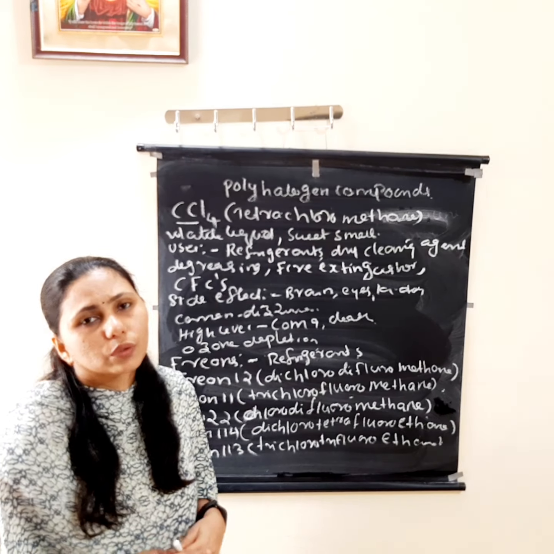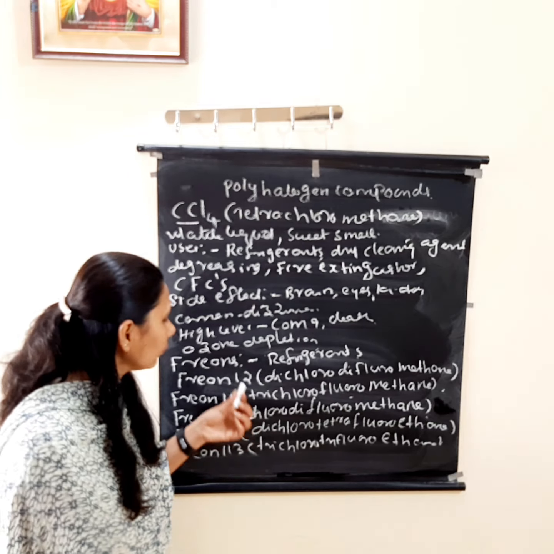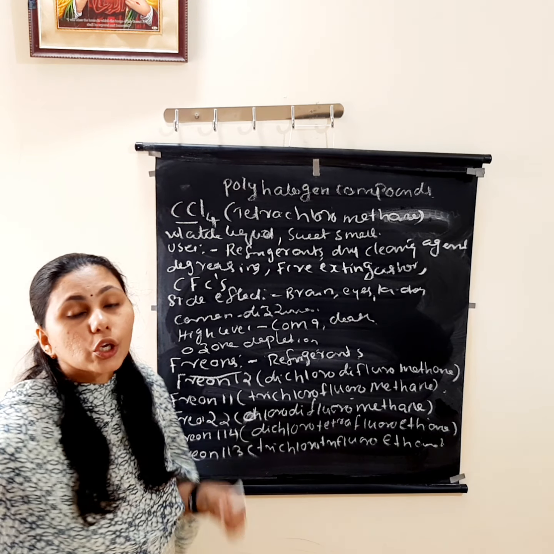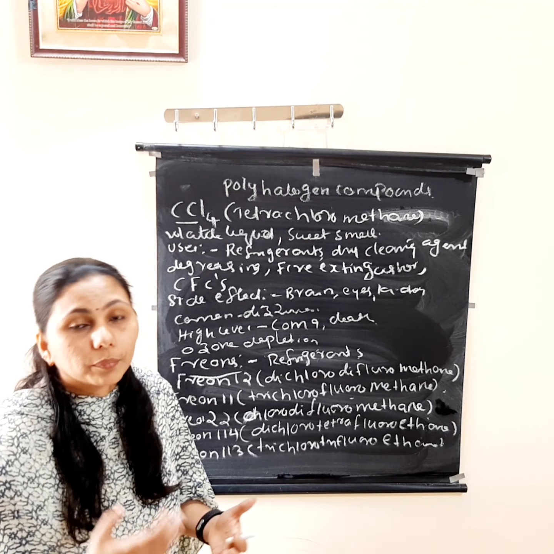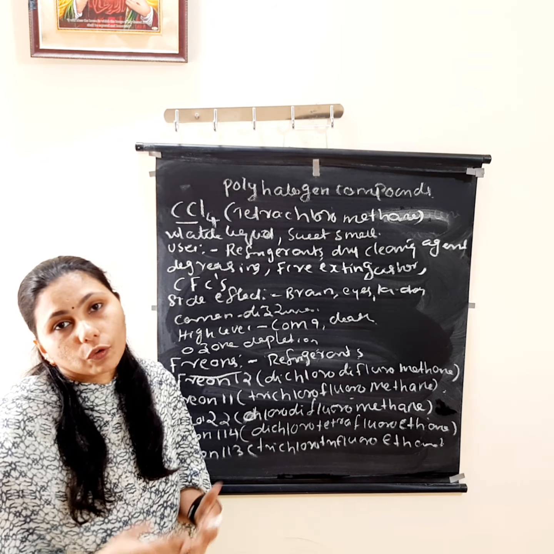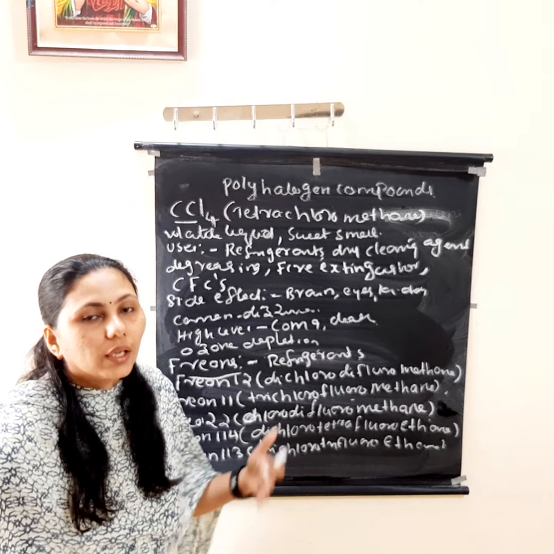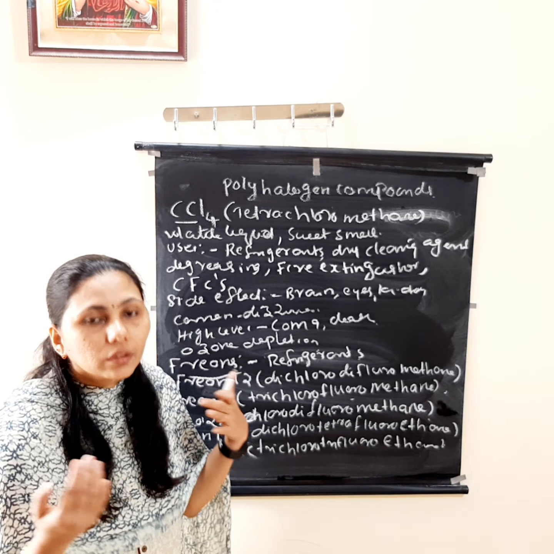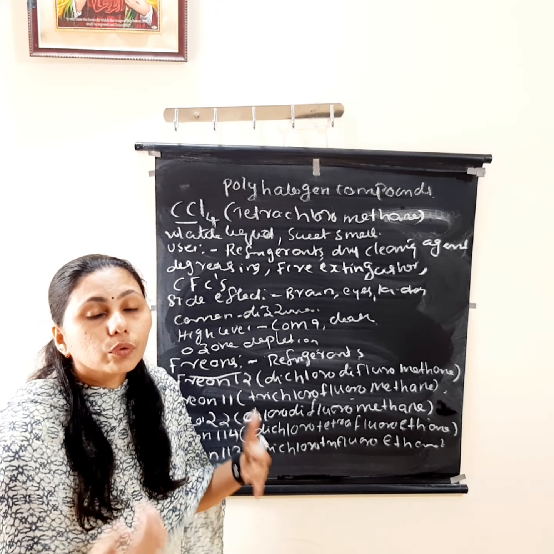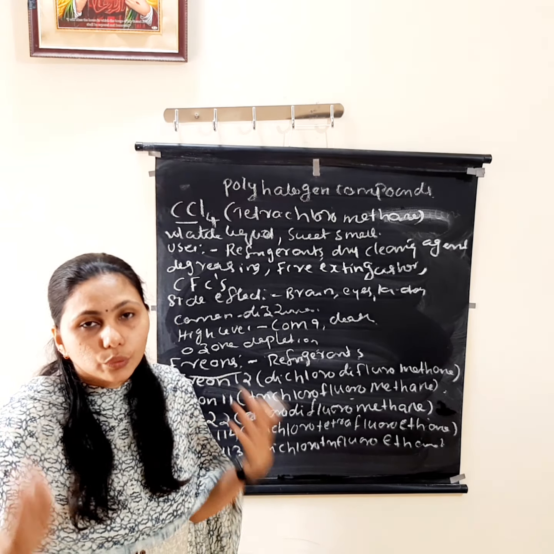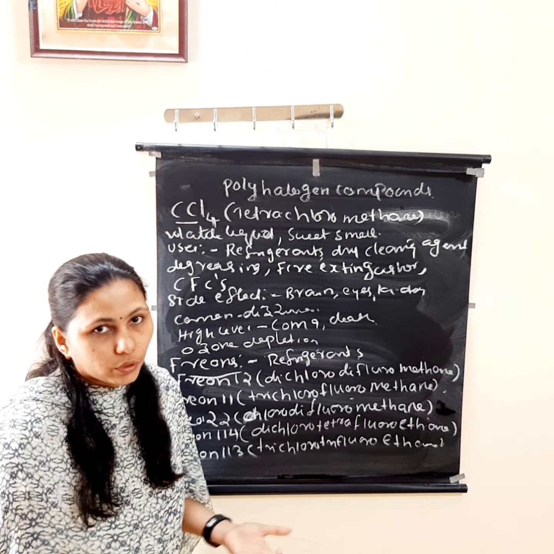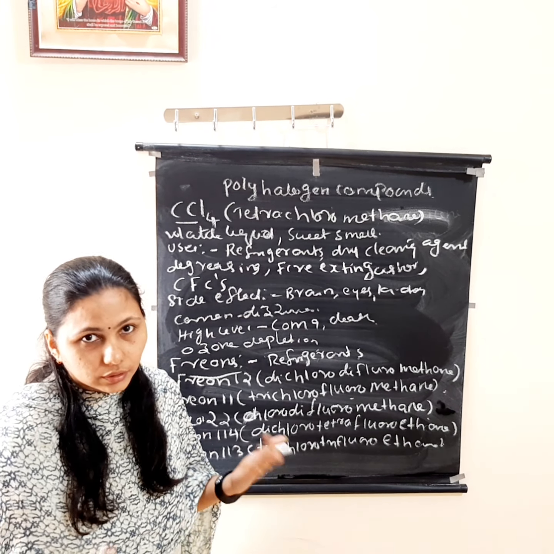The main side effect is which one? Ozone depletion. Next is freons. What is freons? Freons are chlorofluorocarbons, chlorofluoro compounds of methane and ethane. Okay, methane and ethane with chlorine and fluorine. All of you know the use of freons: it is mainly used in refrigerants.